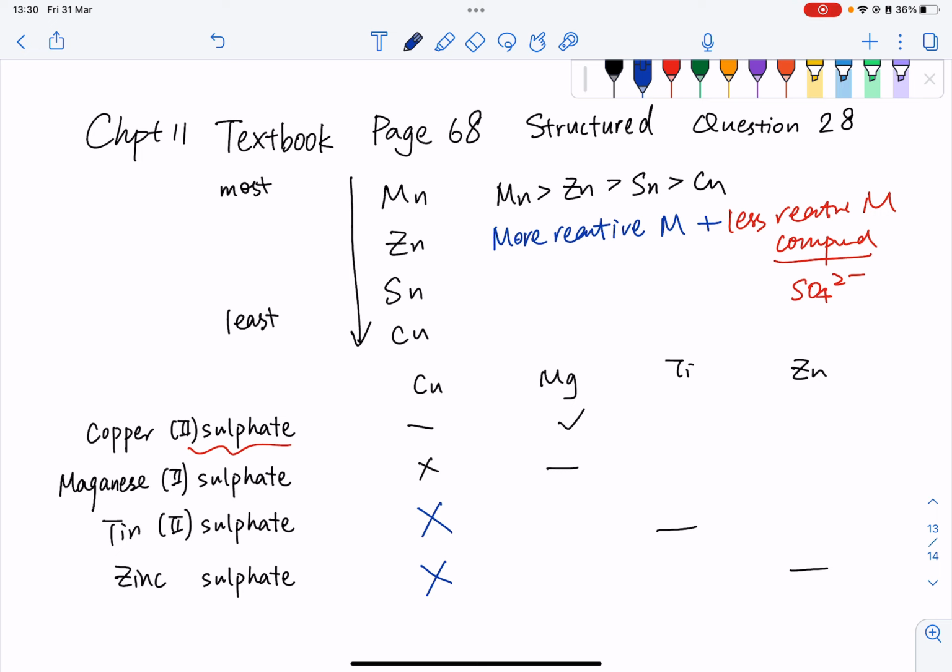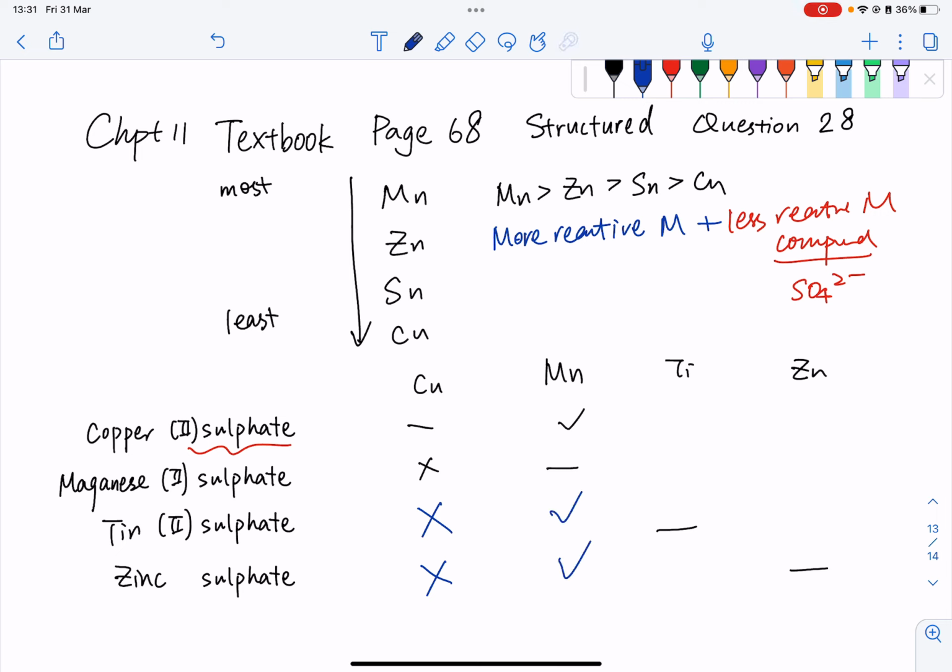Let's compare manganese. Sorry, it's not magnesium. I wrote it wrong. So this one should be Mn. Manganese. All right. Now let's take a look at manganese as it's the most reactive, right? So it should be able to react with the 3 of those metal sulfates. So just put tick and tick here.